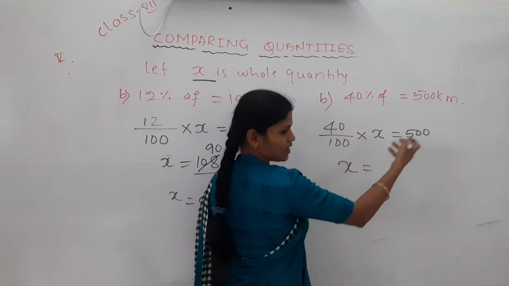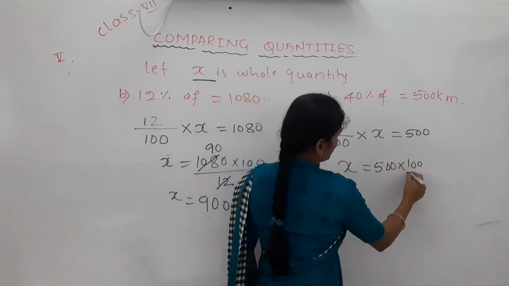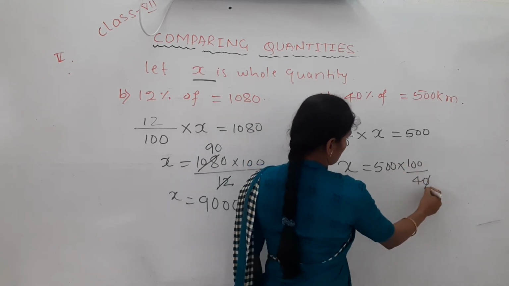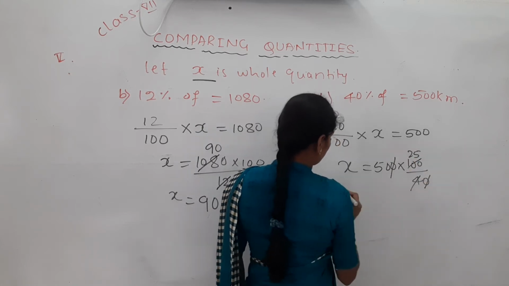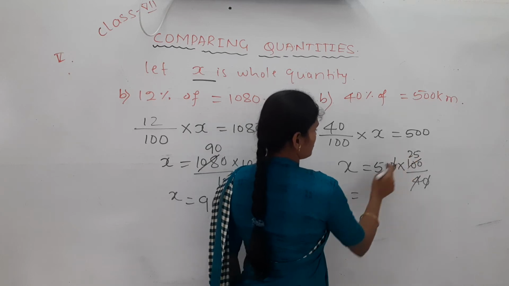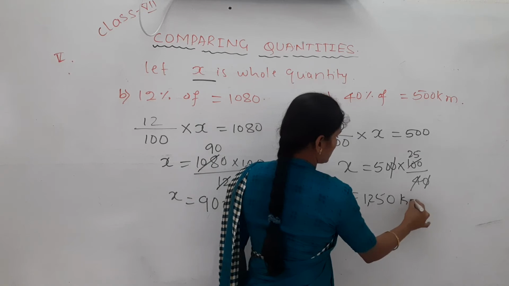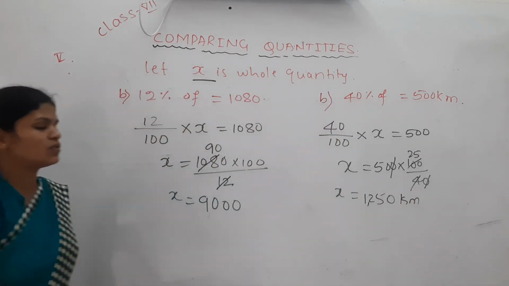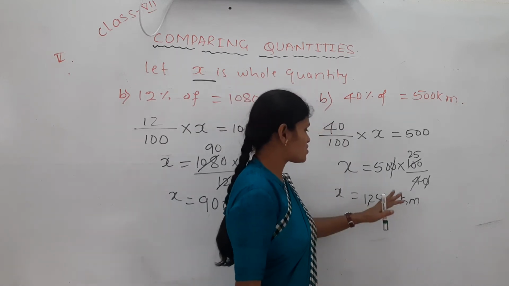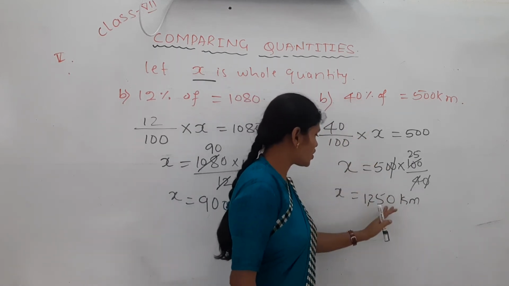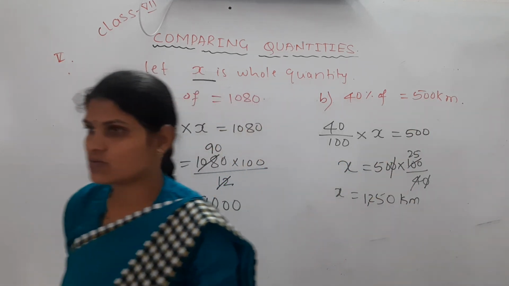If you take 40 by 100 to the right side, what does it become? Reciprocal. So 100 by 40, cancel, cancel, 4 1 ja, 4 25 ja. Now x equal to 5 into 25, 125, this 0 as it is, 1250 kilometers. Total quantity how much? 1250 kilometers. Yes, 40% of 1250 kilometers is how much? 500 kilometers. Yes, pause this video and do this.